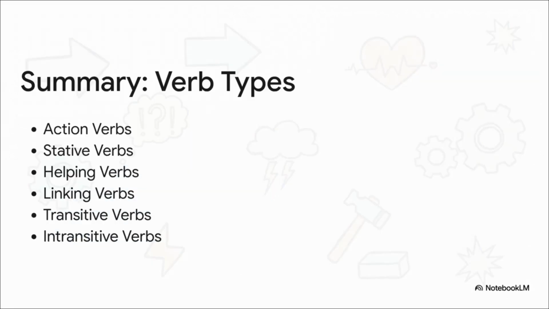And there you have it. That's the whole shebang. Let's do a super quick recap. We've got action and stative verbs, doing versus being. We have helping and linking verbs, the ones that support and connect. And finally, transitive and intransitive verbs, the ones that tell us if an object is needed or not.